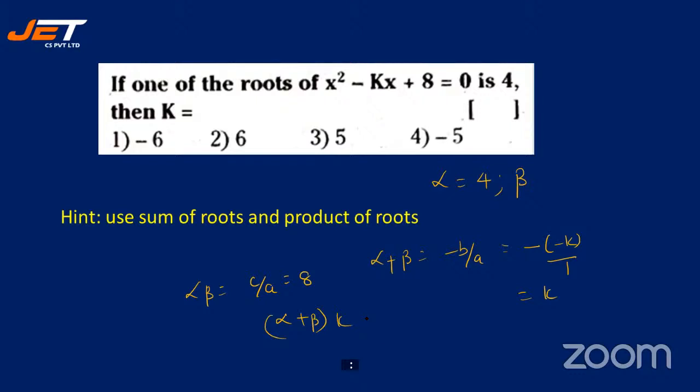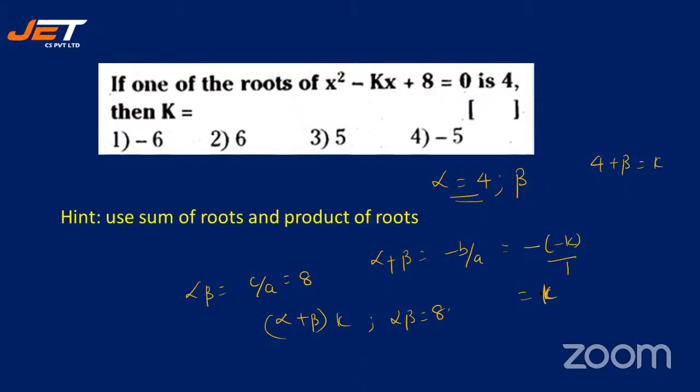So you have alpha plus beta as k. All right. You have alpha beta as 8. All right. So now you know alpha value is 4. And with that, you can find out the value of beta. So 4 plus beta is equal to k. Right? Yes. So this becomes plus k.